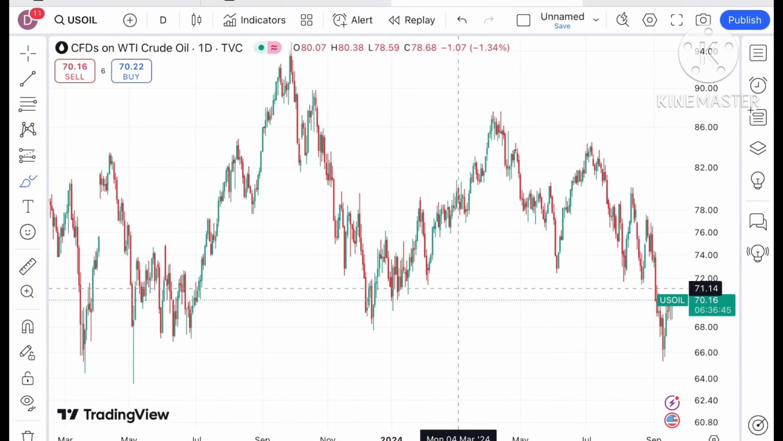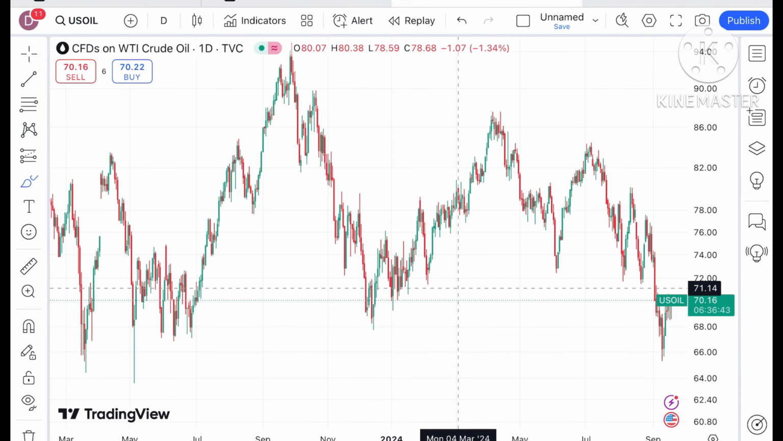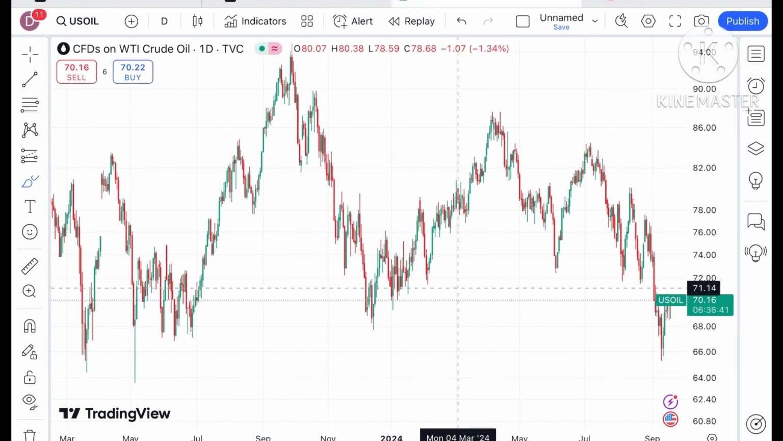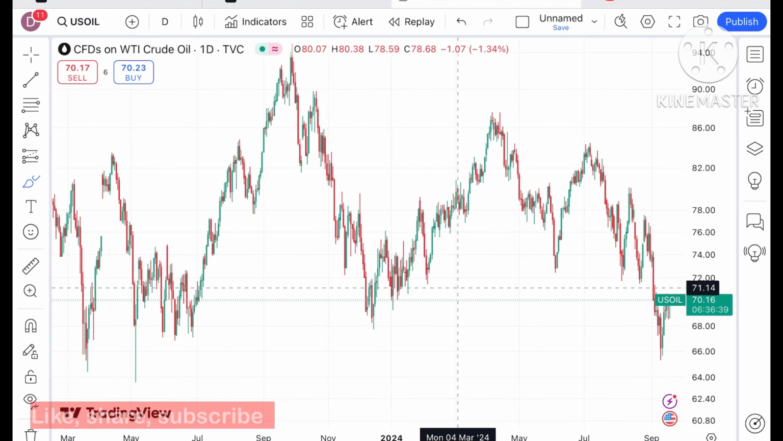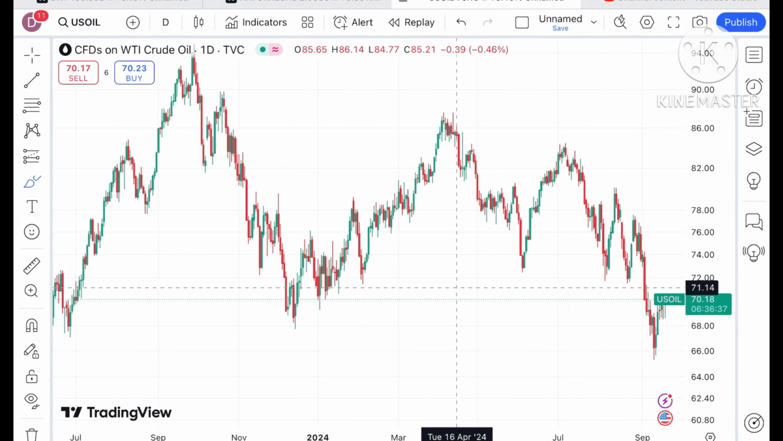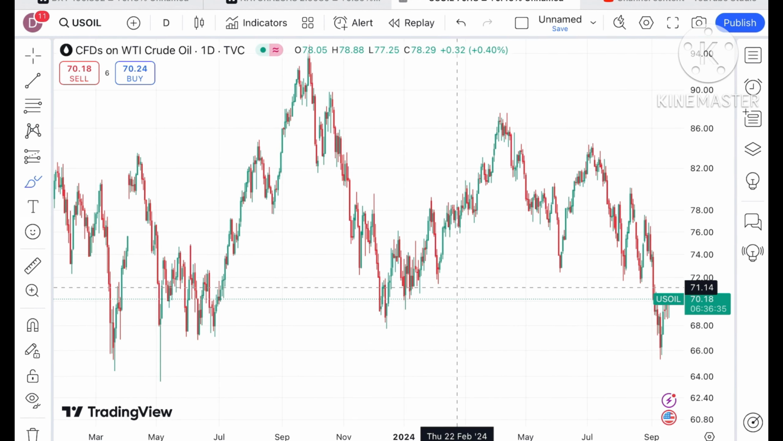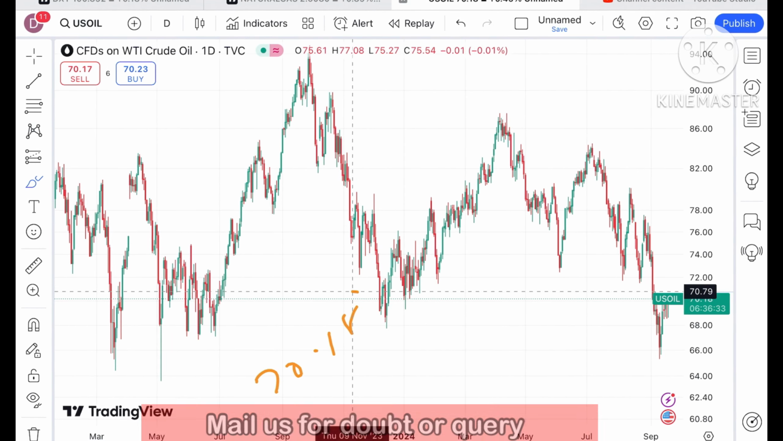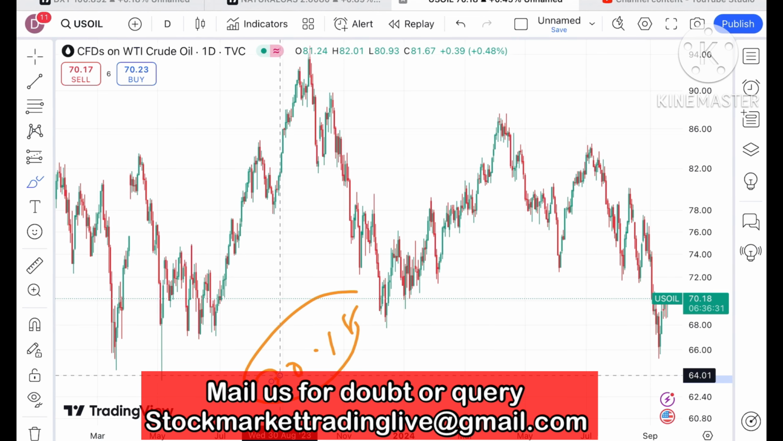So today in this video I'll explain how the price of crude has moved in the last 2 days and how the price of crude can move in the next 2 days. If you look at the chart of crude, crude is trading at a level of $70.18, as you can see looking at this particular chart.